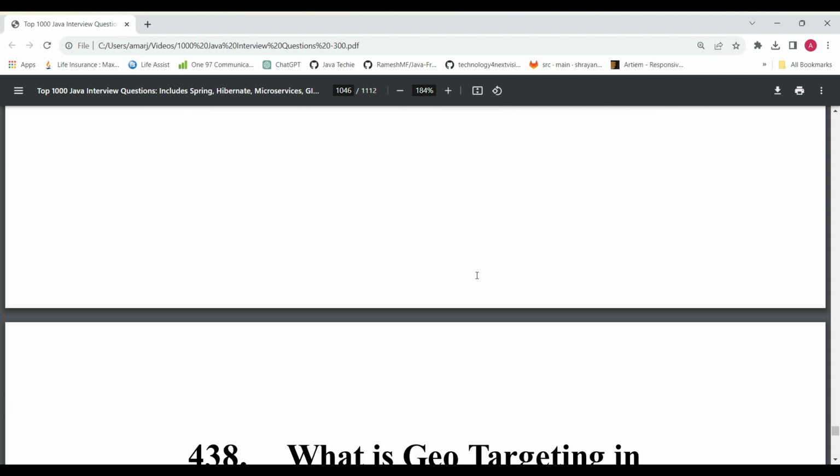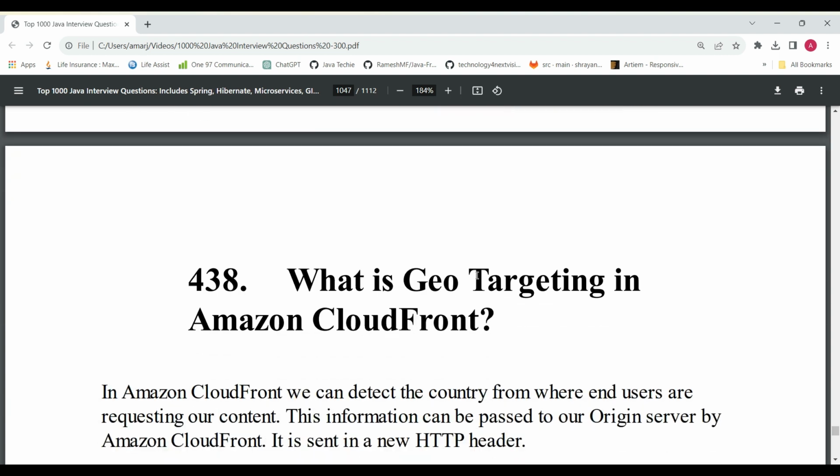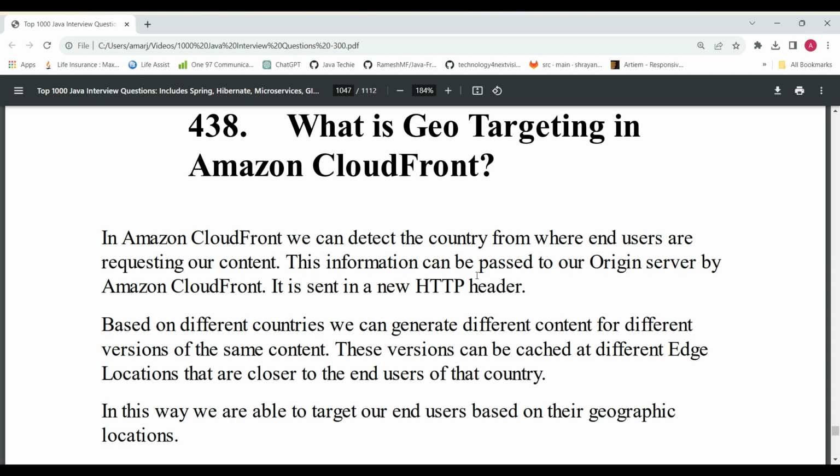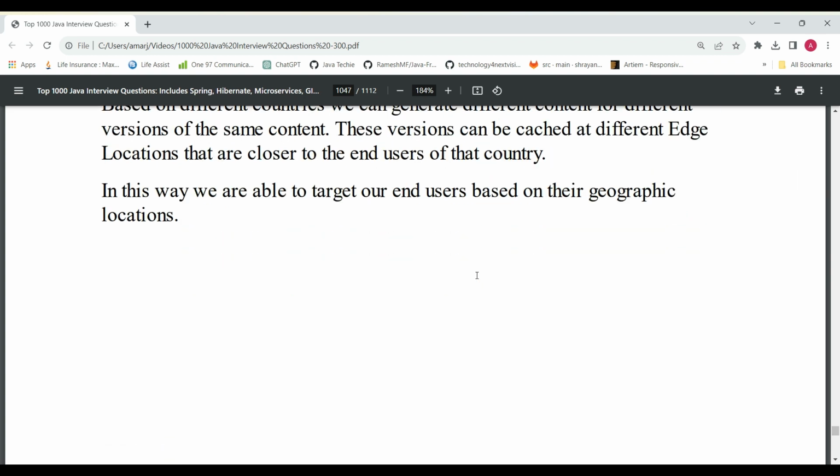And the next question which will be asked by the interviewers is, what is geo targeting in Amazon CloudFront? Geo targeting in Amazon CloudFront detects the country from where the end user is requesting our content. This is a very important question they will ask. What is geo targeting, why are we using it, and when to use it?